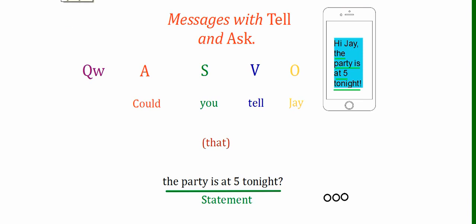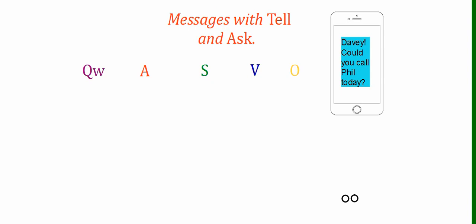Okay, and one more. Messages with tell and ask. So, Davy, could you call Phil today? Okay. So this is a request because it's a question. This is a question, so we're going to use ask.